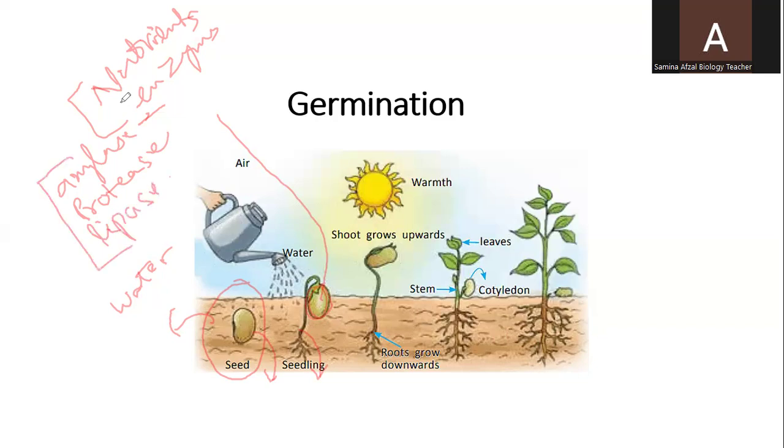So different enzymes are present in the cotyledons. They are activated when water is absorbed by the seeds, and then these enzymes start the breakdown of nutrients, which are needed to get energy for germination.